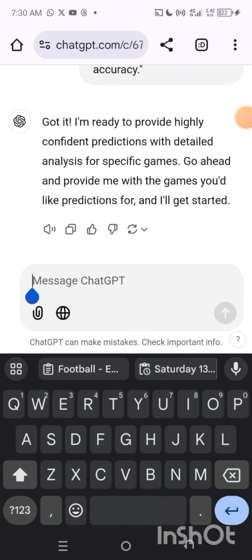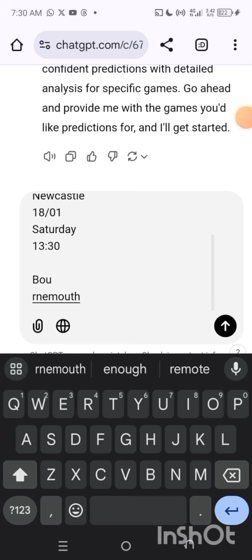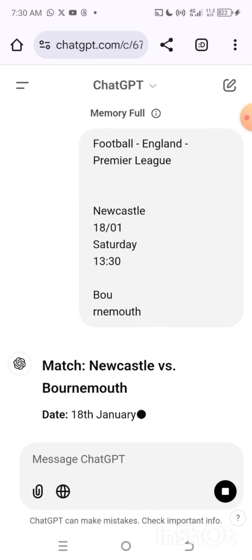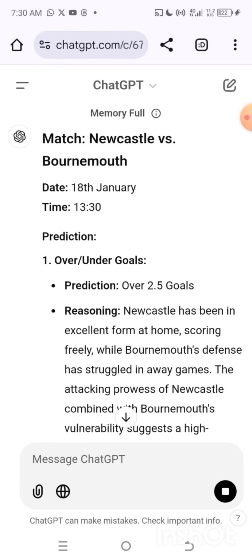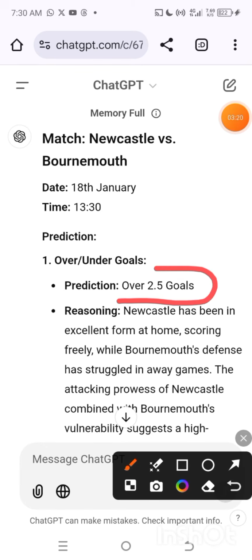So I have to paste the game I copied on my SportyBet. When I paste the game I copied on my SportyBet, I'm going to get this prediction. This is what ChatGPT is referring to me, that this particular match is going to play over 2.5 goals to be scored.